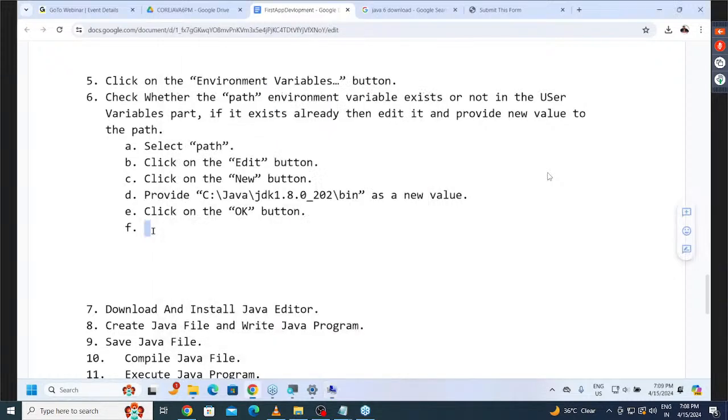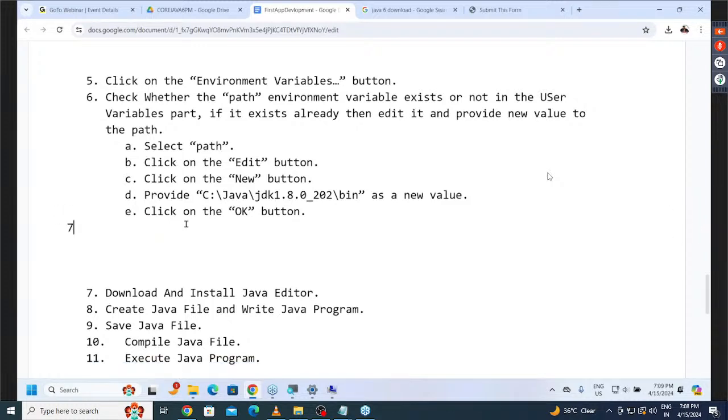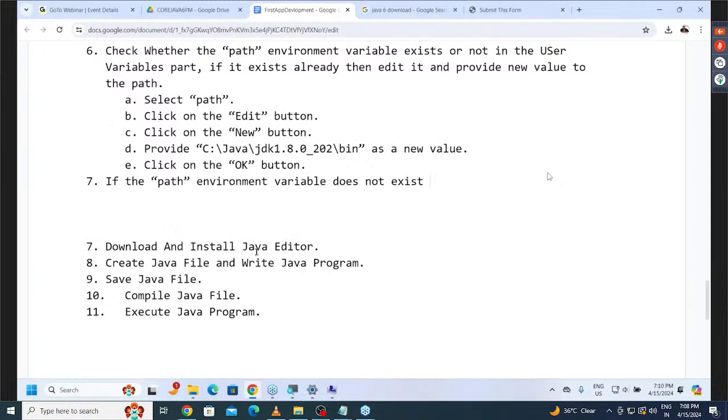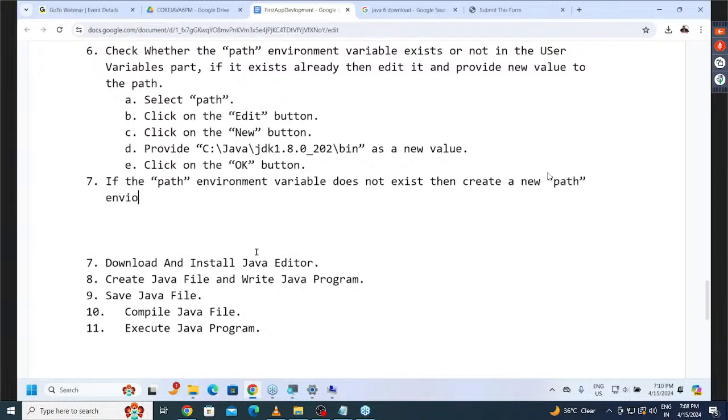Next one is, for example, if a path is not available, if the path environment variable does not exist, then what we have to click there? Doesn't exist, then create a new path environment variable.